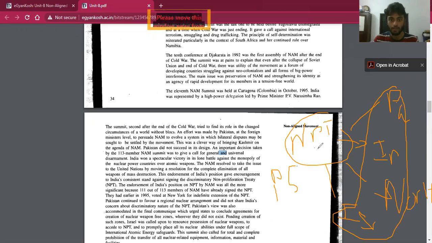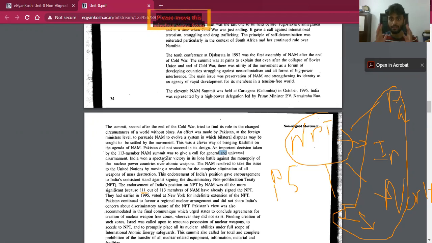Now recently, the 15th anniversary was commemorated for the Non-Proliferation Treaty. Now what happens is that in NAM, 111 countries out of 113 countries have signed the NPT. But these countries took this concept of universal disarmament to the UN General Assembly.